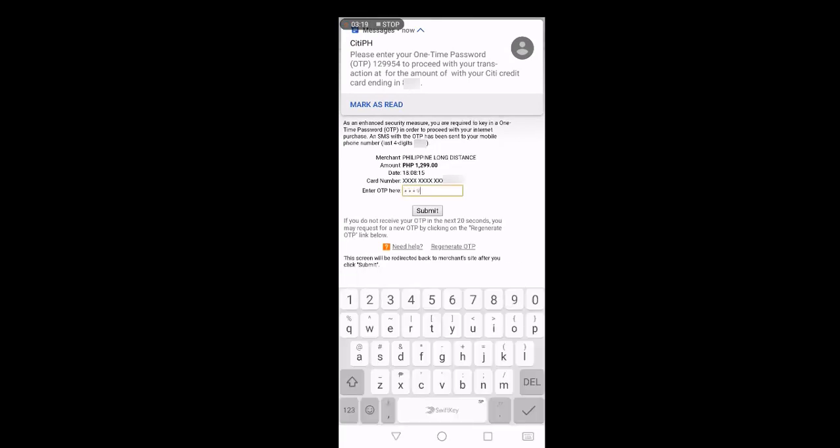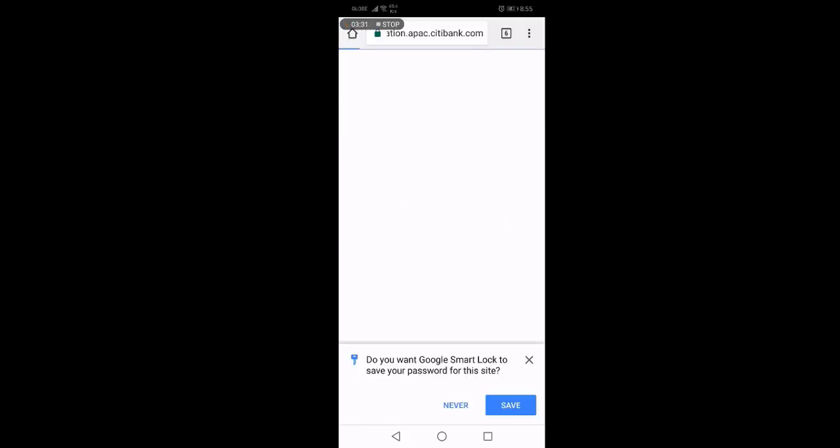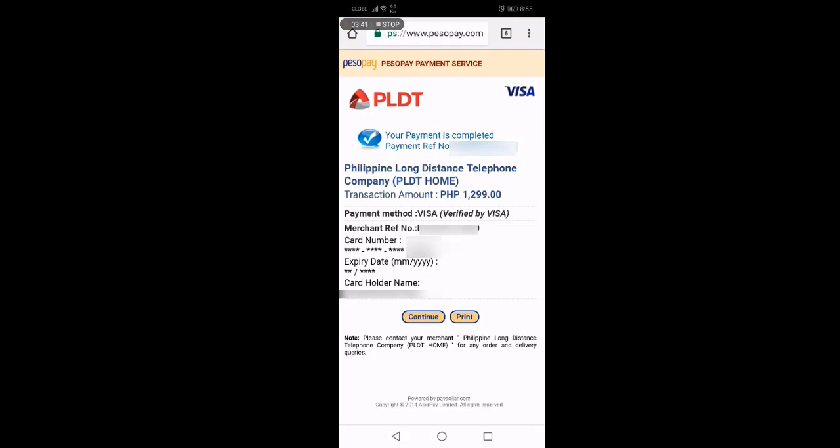For security purposes, you will be asked for an OTP or a one-time PIN na isi-send sa registered phone number mo. Once ma-receive mo yung OTP or this one-time PIN, enter this PIN or number and then click submit button. If successful yung payment, you will see your payment confirmation details.